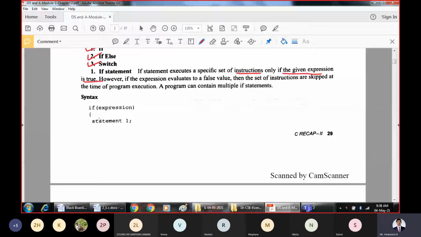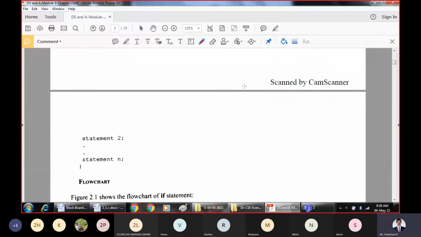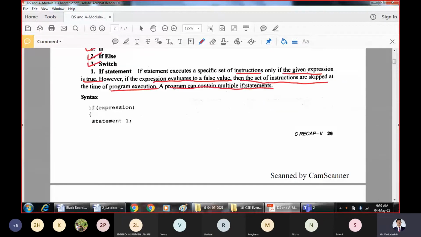Whenever there is a condition, it can be either true or false. If it is false, then those set of instructions will be skipped and the program will continue with the next statements. It is possible that a program can contain multiple if statements. Let us see one example of how the if works.